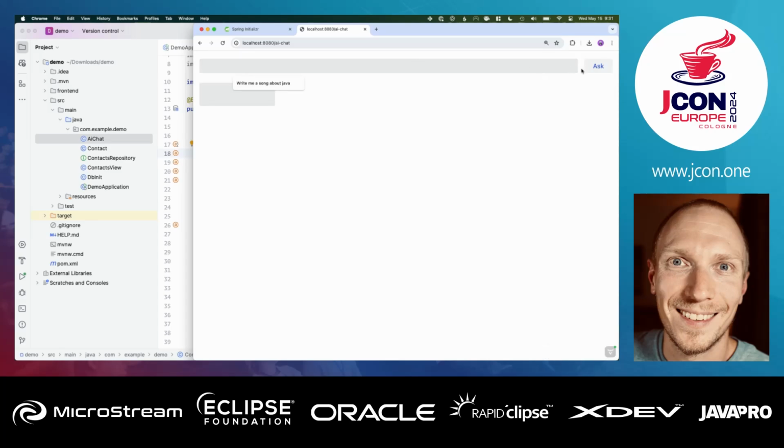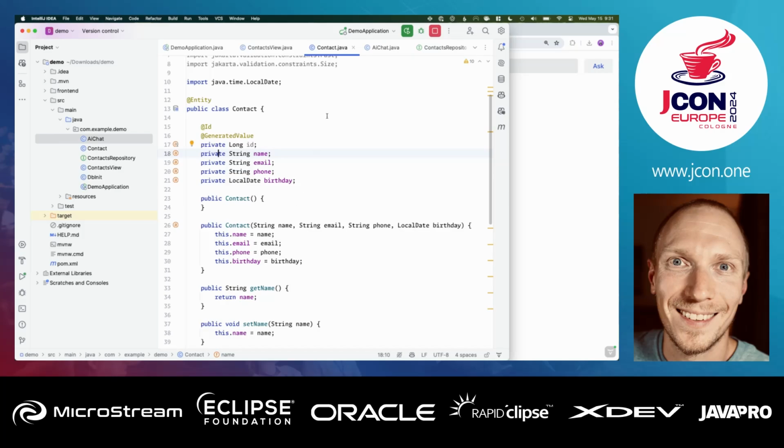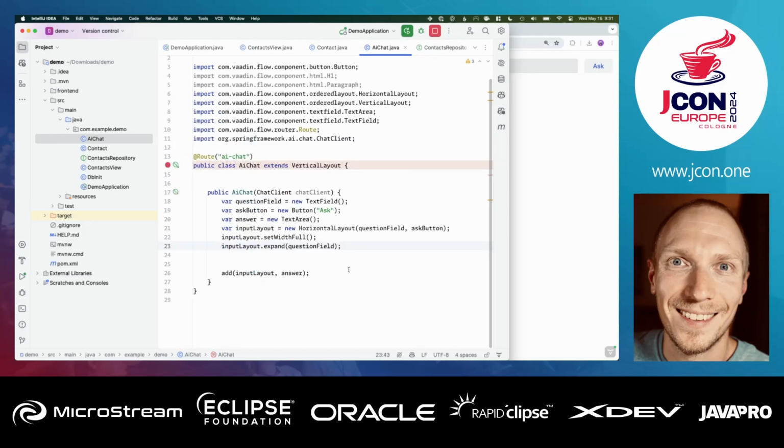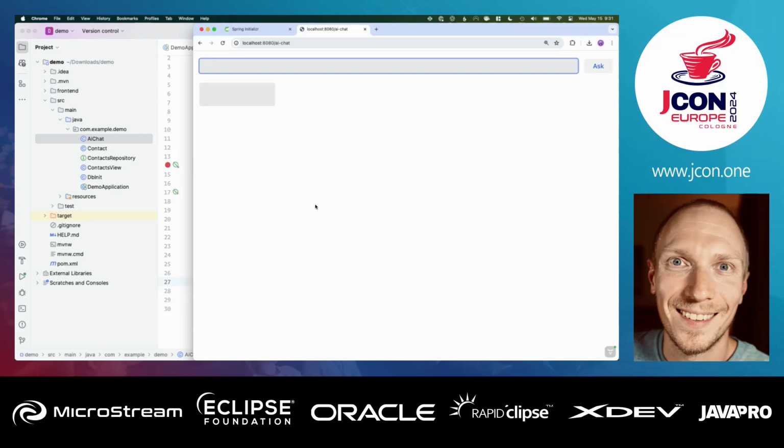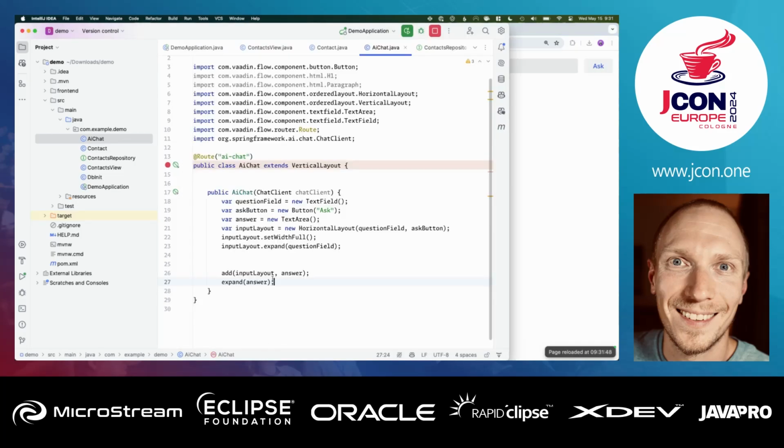Okay, so we can see now the input field got wider because we made the layout wider and we pushed it out. If we go back in here, then what I want to do is similar for the big layouts. I'm going to call expand on the answer, and that should expand the answer all the way down. And why does that not work?